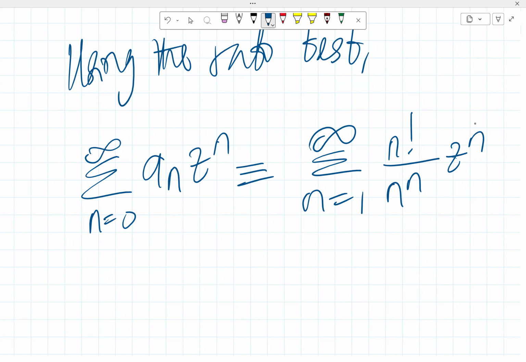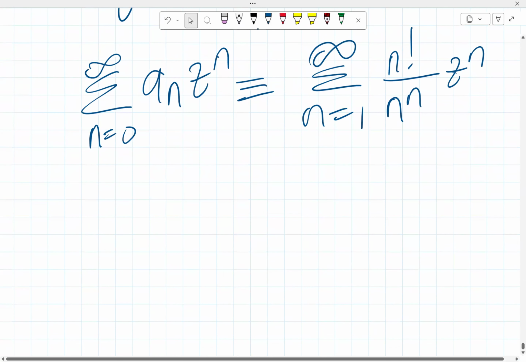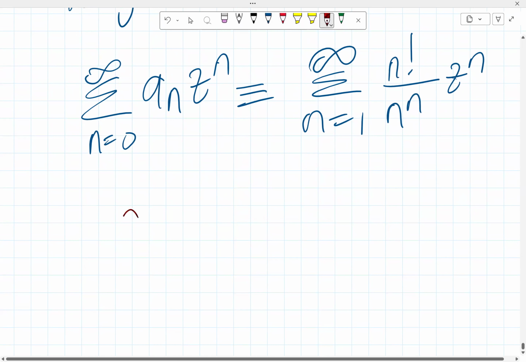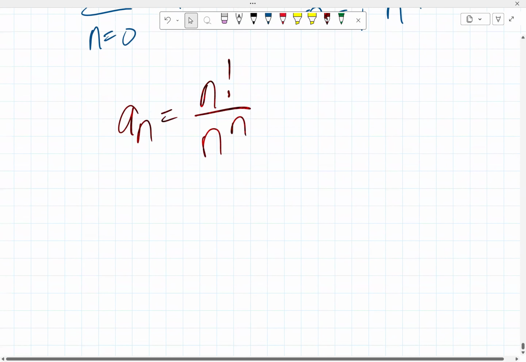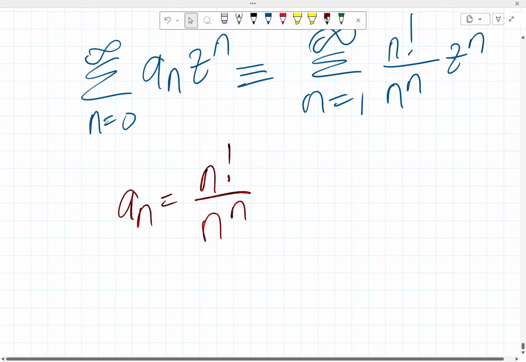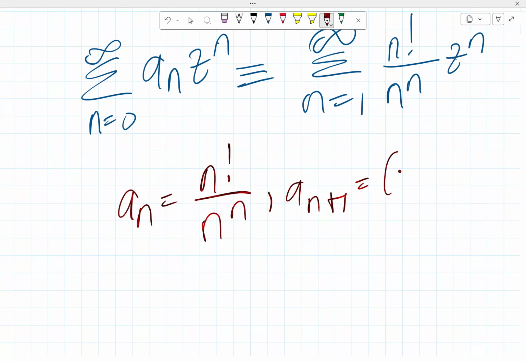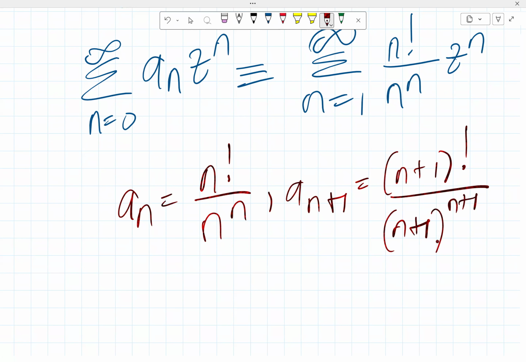we can see clearly that an is n factorial over n raised to power n. As n approaches infinity, which of these will grow faster? That's one thing we may want to consider, but let's go gradually. If an is n factorial over n raised to power n, it means that an plus 1 would be, everywhere you see n, it becomes n plus 1. So you have n plus 1 factorial all over n plus 1 raised to power n plus 1.